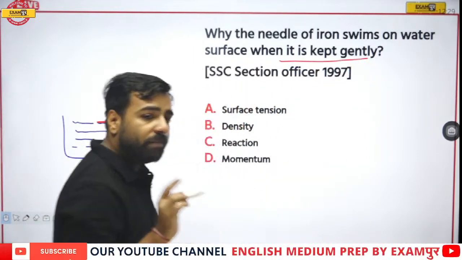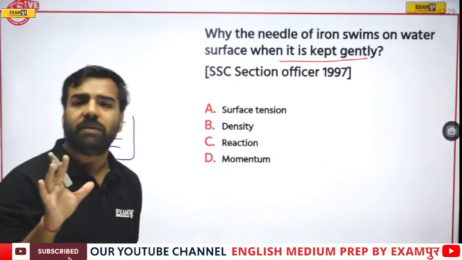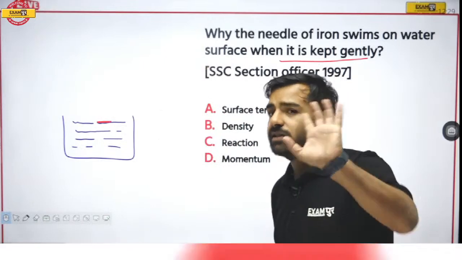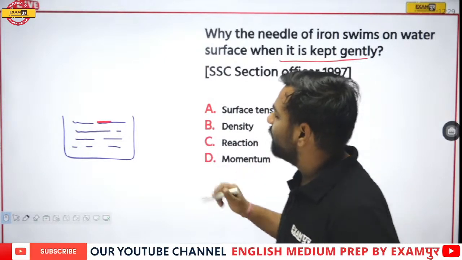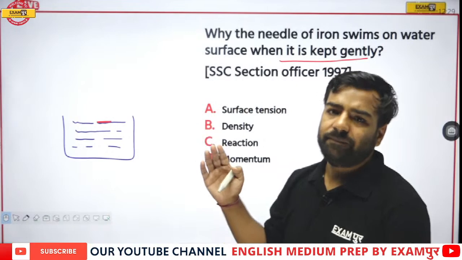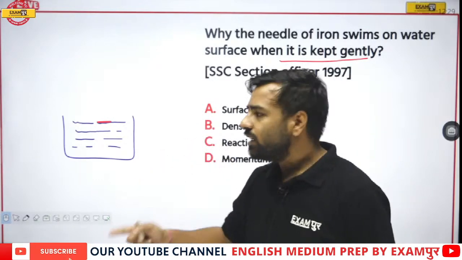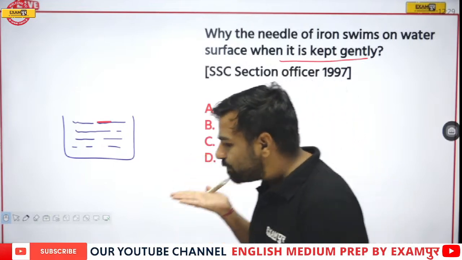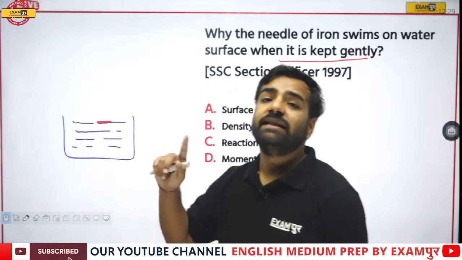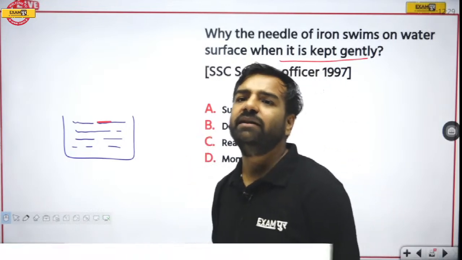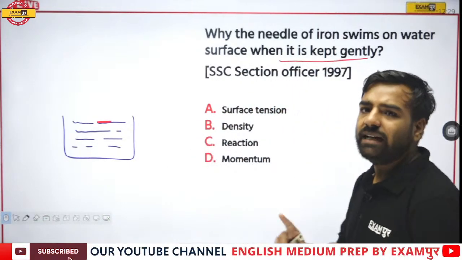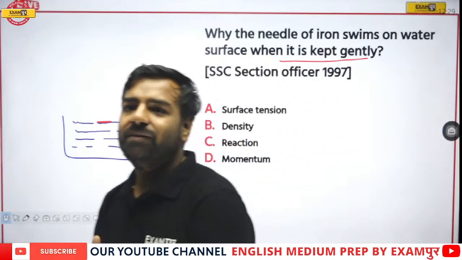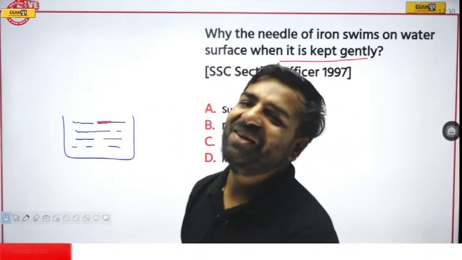Why? Because if it is not kept in a gentle manner, if it is thrown like this, it will sink. Why? Because we are aware that whenever anything has a density greater than that of the liquid, it will tend to sink down. It's as simple as that. But if it is placed gently, it doesn't sink. The reason behind it, and Ilma has given the answer: the correct answer is surface tension.